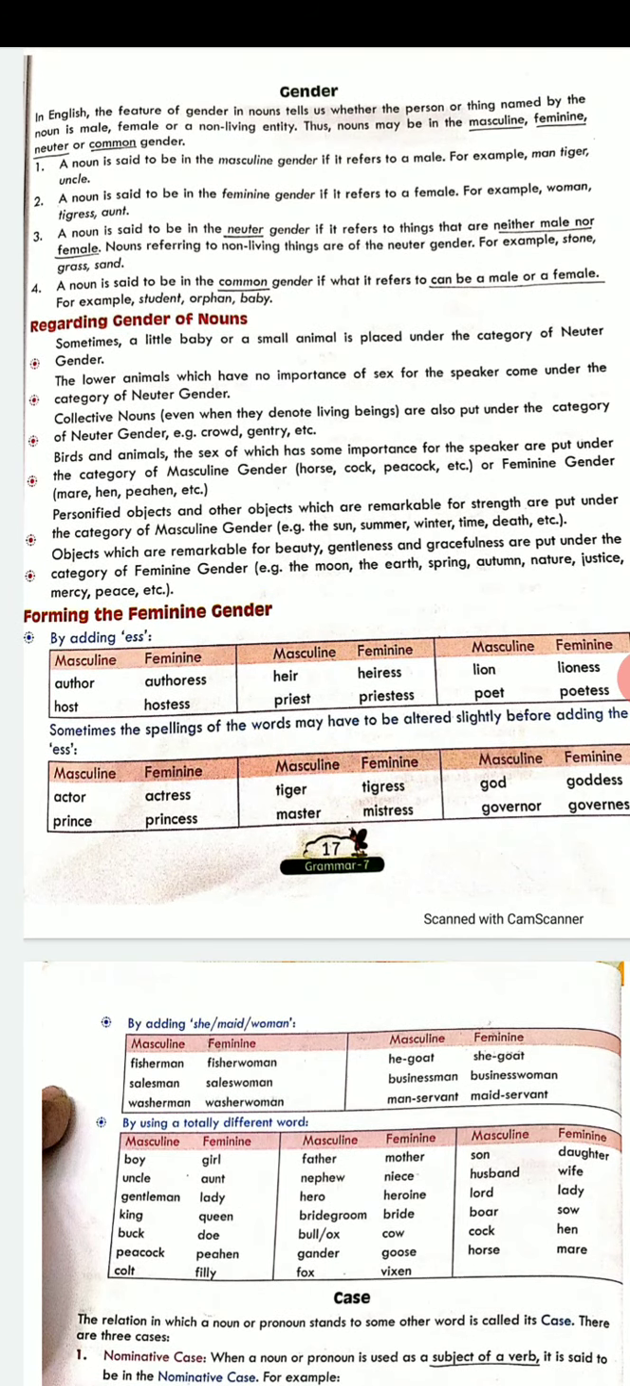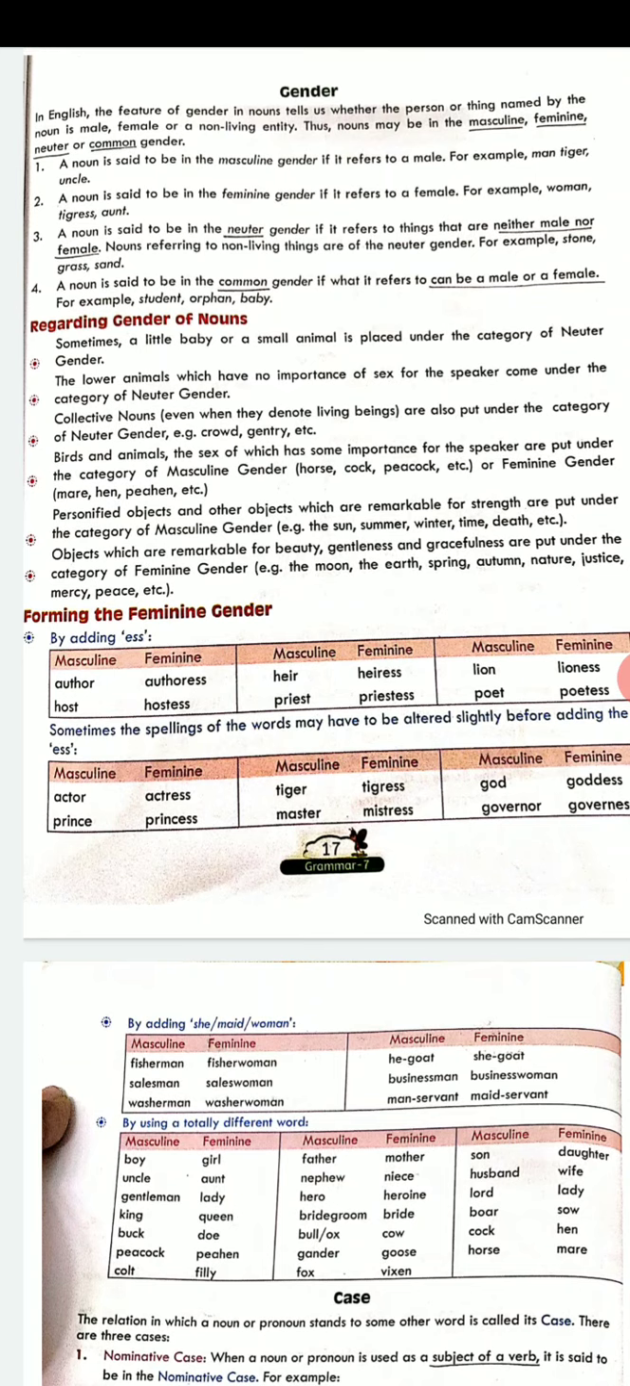Now, a noun is said to be in the neuter gender when it cannot be called a male, it cannot be called a female. For example, a chair. You cannot say the chair is a male character or a female character. Or a pillow or a pen. They do not have any gender, so they are said to be having neuter gender.